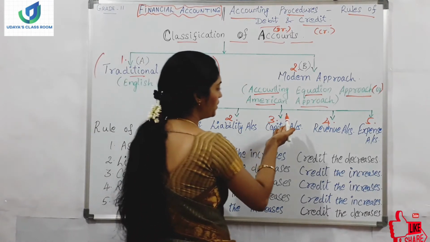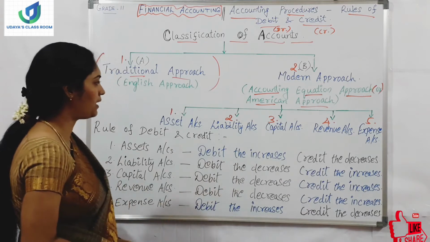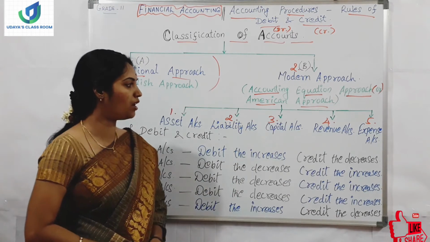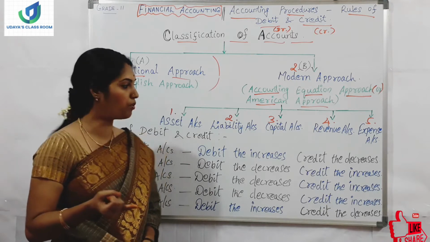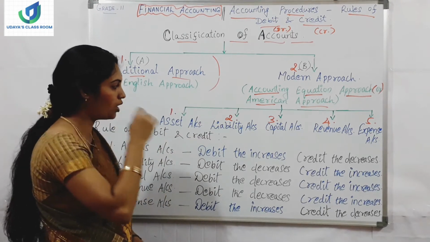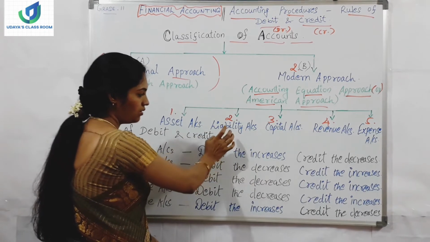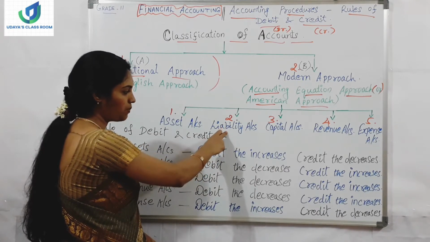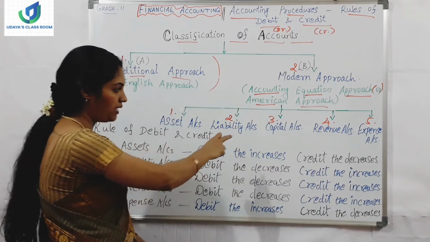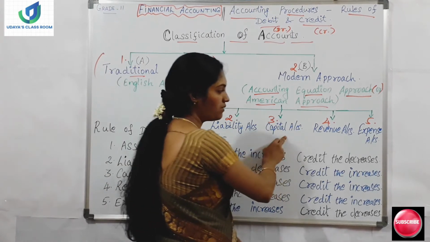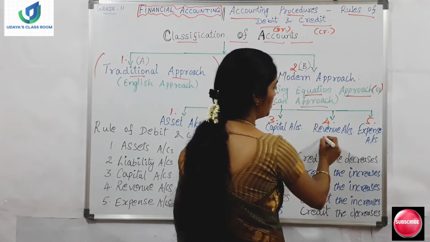Okay, moving on to the next classification, capital accounts. So what do you mean by capital accounts? Under the capital accounts, as I told you, the investment of the proprietor and the drawings of the proprietor will be coming under capital accounts. To put together all the liabilities I have told you: outstanding expenses, loans, lenders, bank loans, all coming under liability. Capital accounts: the capital and the drawings will be coming under the capital account. And moving on to the next classification, revenue account.